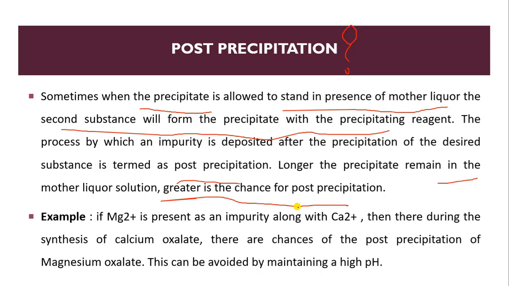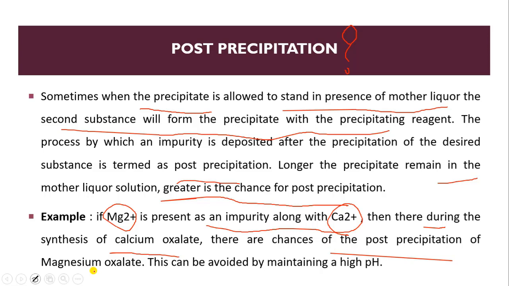If we see an example, what happens if magnesium is present as an impurity along with calcium? Our main precipitate is calcium, but if magnesium is present as an impurity with calcium, then during the synthesis of calcium oxalate there are chances of post-precipitation of magnesium oxalate.